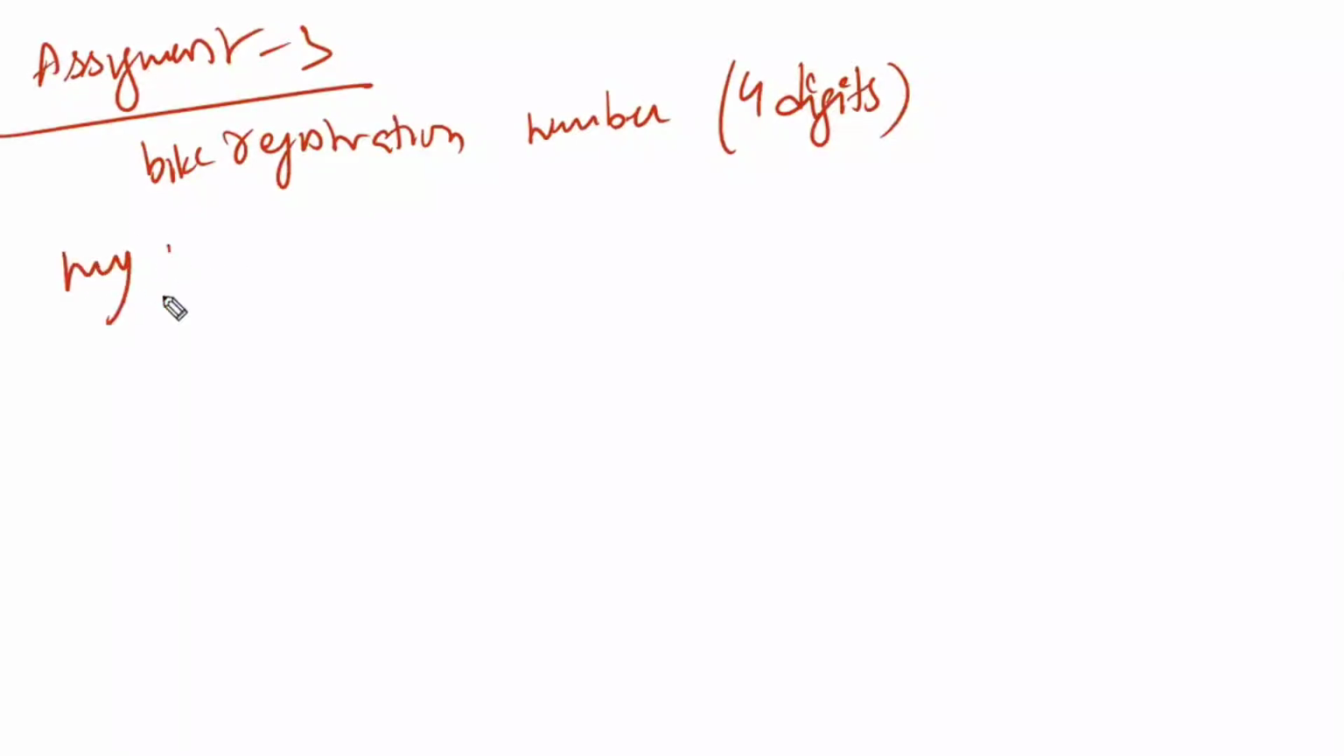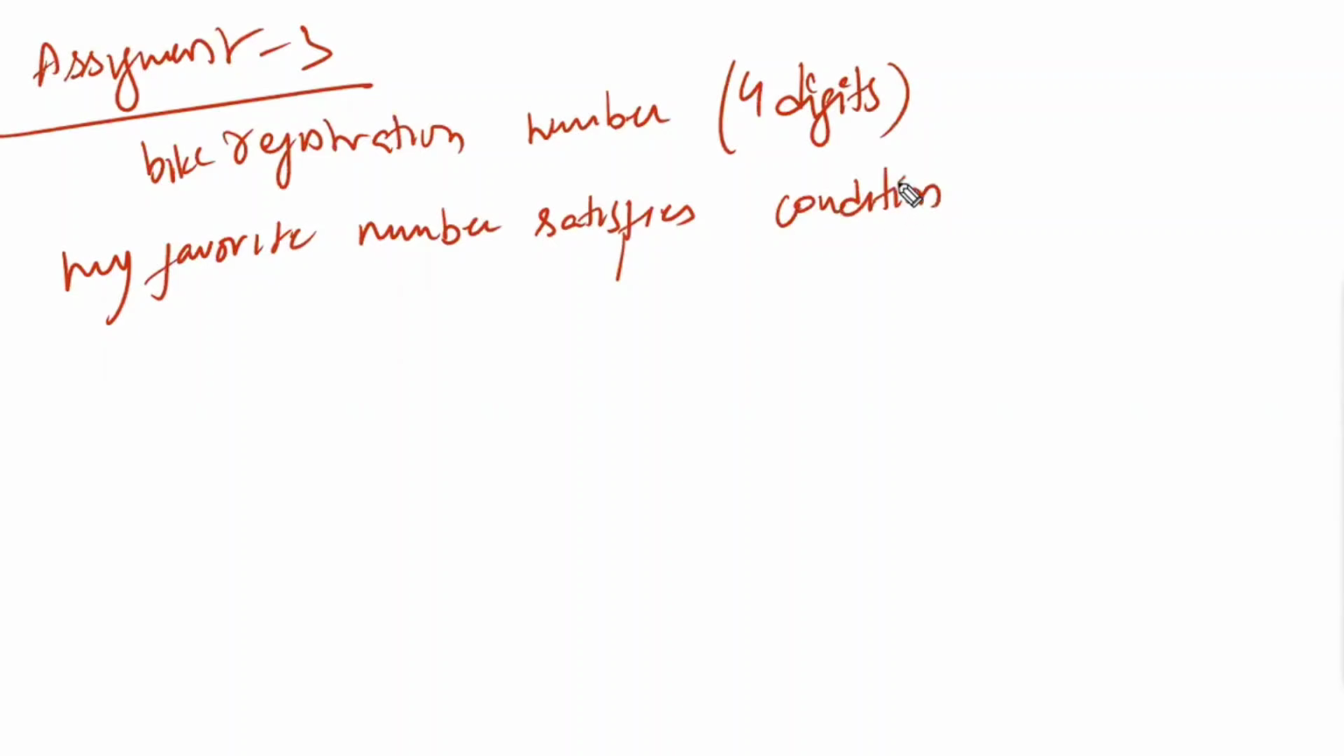I want to get my favorite number. My favorite number satisfies certain conditions. Which satisfies these conditions? That is my favorite number. Okay, out of which the first condition is the number should be in increasing order only.